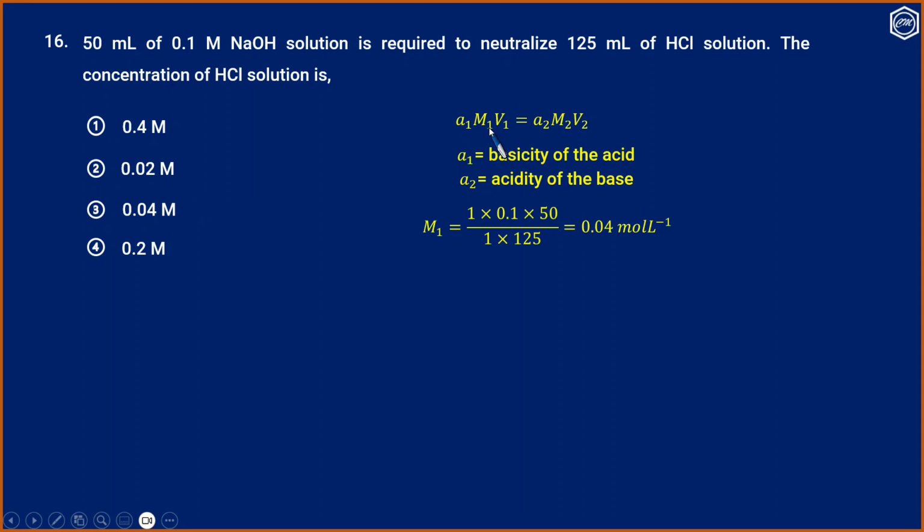So M1 will be equal to 1 into 0.1 into 50 divided by 1 into 125. For HCl, the basicity is 1, and for NaOH, the acidity also is 1. So the answer is 0.04 mole per liter. That is, option 3 is correct.